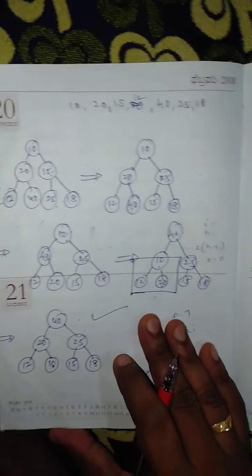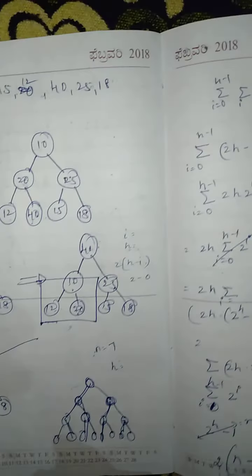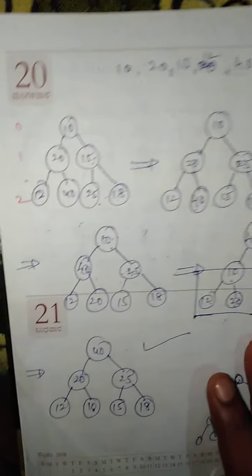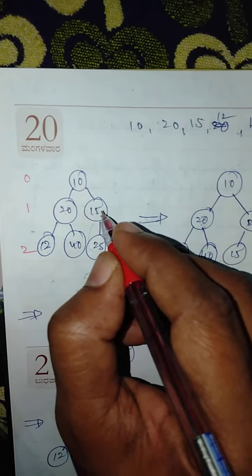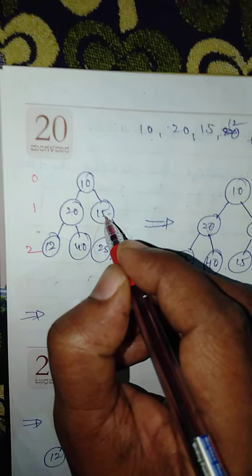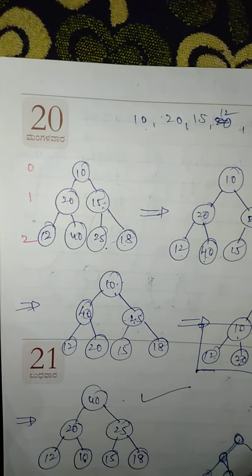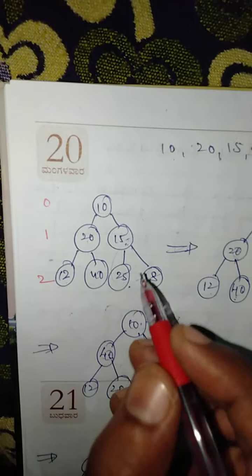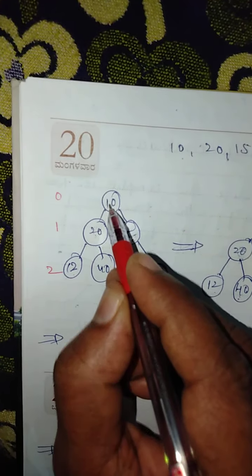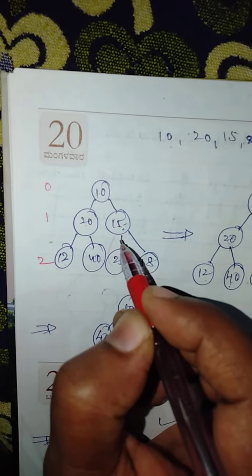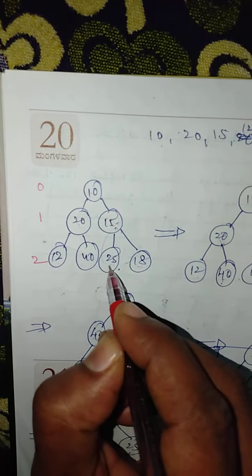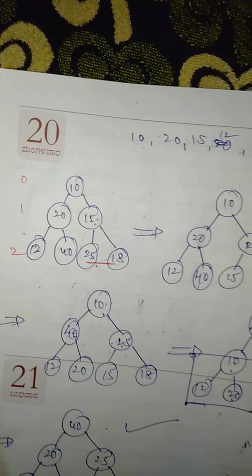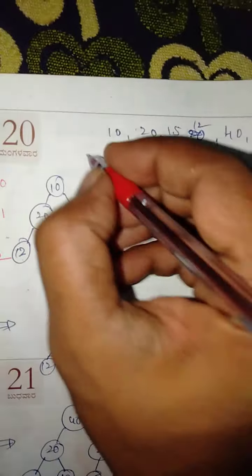Now consider any parent node at some level. How many comparisons does it make in order to make a shift? It is as simple as this. These are the parent nodes, and we considered the element 15 first, and then compared its children, 25 and 18. Which is the maximum? 25 is the maximum out of 25 and 18. So one comparison.